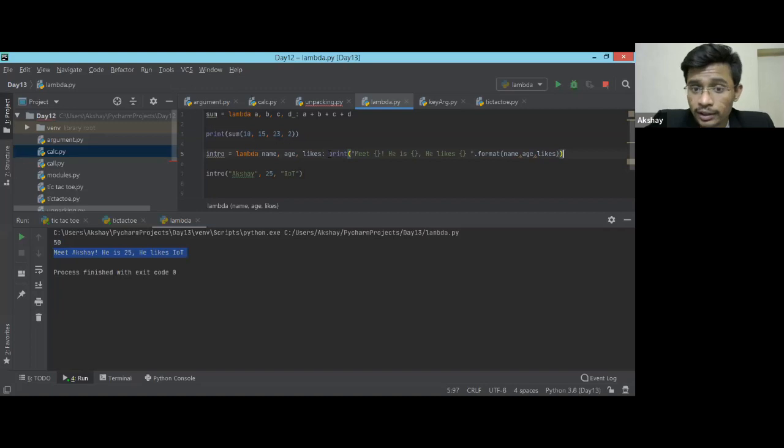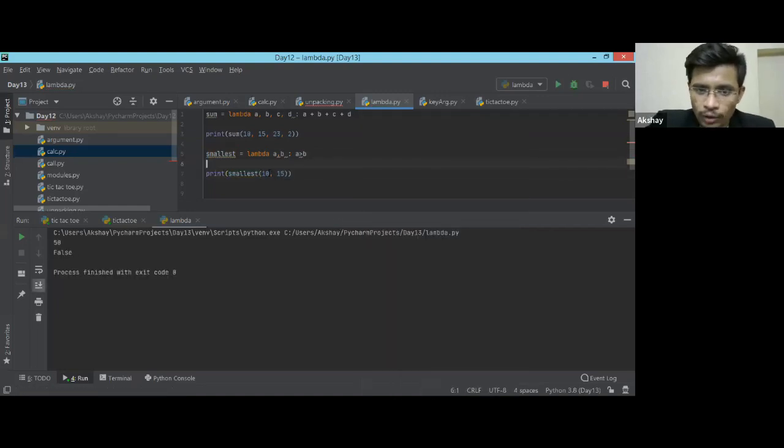If you want to check either true or false, you can do something like this: A is greater than B. This will directly return whether it is true or false. You don't need to use true and false with the ternary operator. This will help you find your smallest number or largest number, whatever it may be. I'm going to call this smallest and let me run this code. It will return either true or false. See, this is false: my 10 is not greater than 15. Let me change the numbers. So it's 25, and let me run this code. Yeah, I got a true, right?